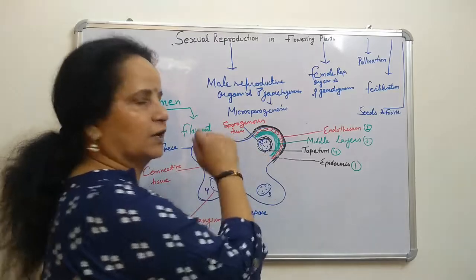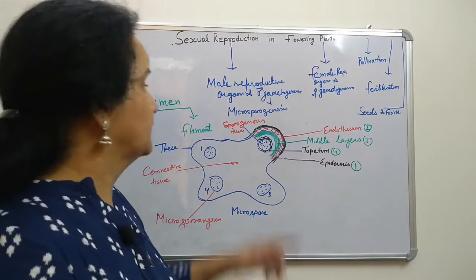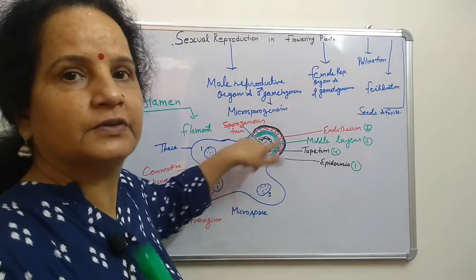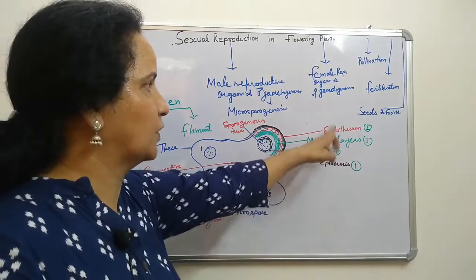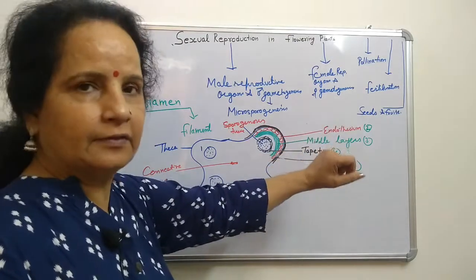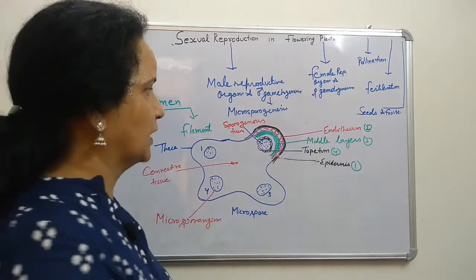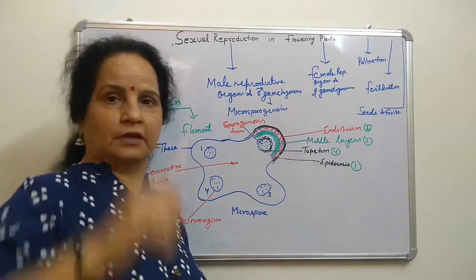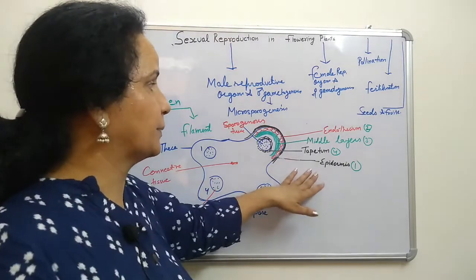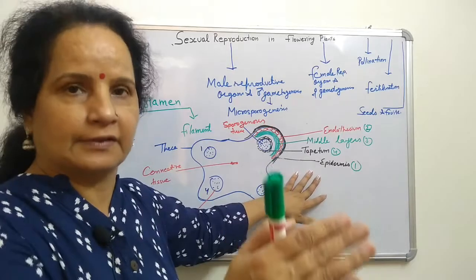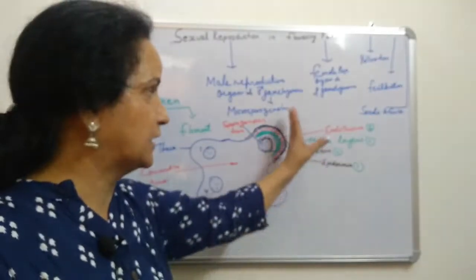Now NCERT says that tapetum cells are different from other cells, the epidermal cells, endothecium cells, or middle layer cells. There is a board question: how are the tapetum cells differentiated from other layer cells?